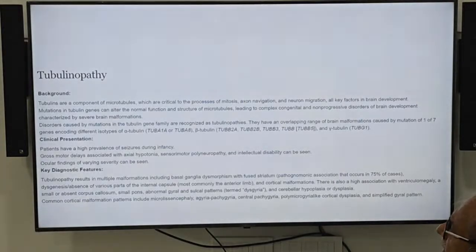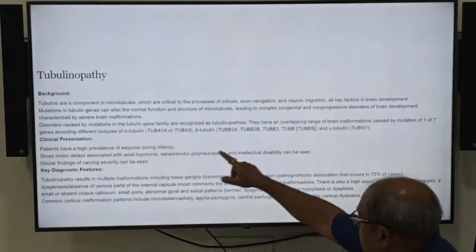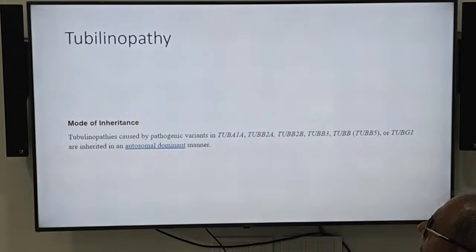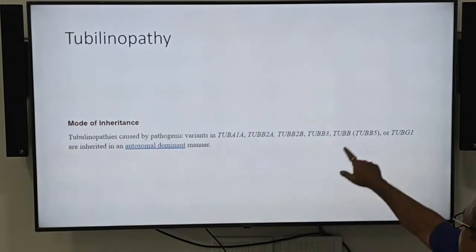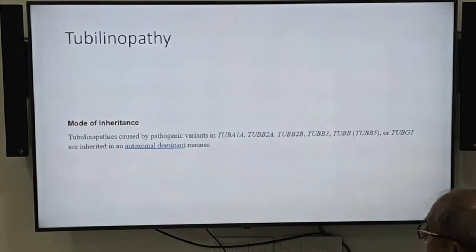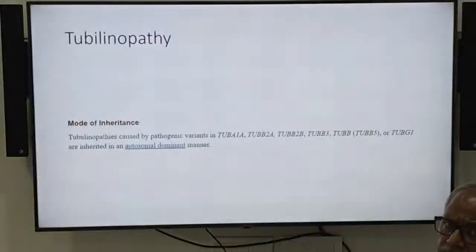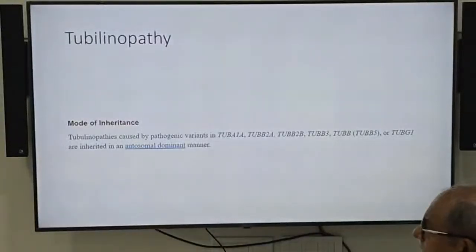Tubulinopathies are mostly brain abnormalities, and these are due to defects in tubulin genes, and most of the time they are inherited as autosomal dominant variants. Whenever there is an autosomal dominant condition and there is no problem in the parents, then mostly it is a de novo variant. Most of the time it is not recurring.